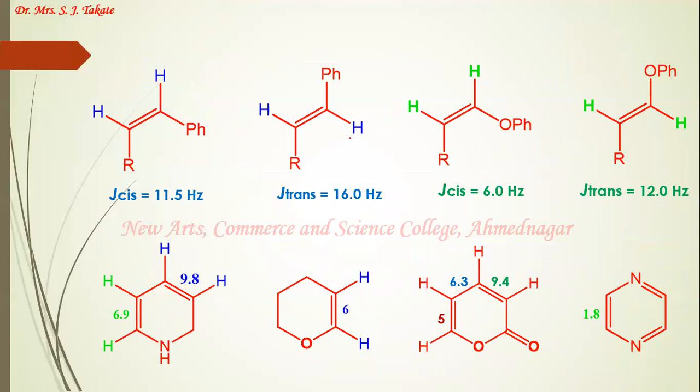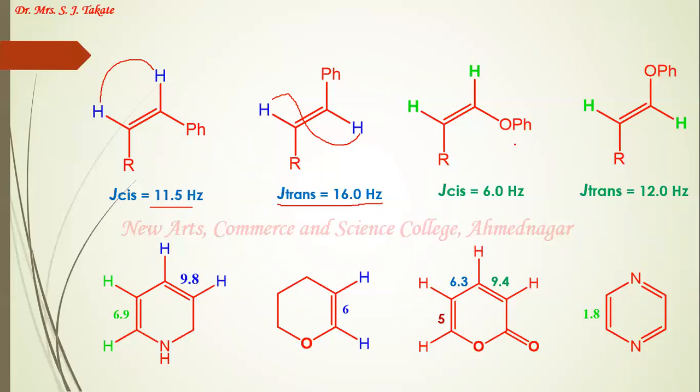See these two examples, we are talking about the cis coupling between these two protons and trans coupling between these two protons. Here in this case, R is an alkyl group and in the other a phenyl ring is there. So both of the groups are attached through carbon atoms. So electropositive elements are there. So the cis coupling constant value is the regular cis coupling constant value, 11.5 hertz, and the trans coupling constant value is 16 hertz. That is the regular one.